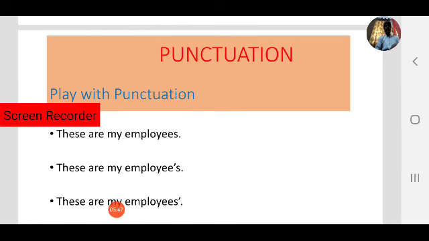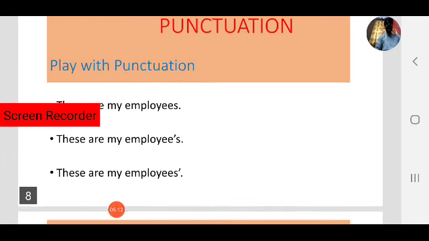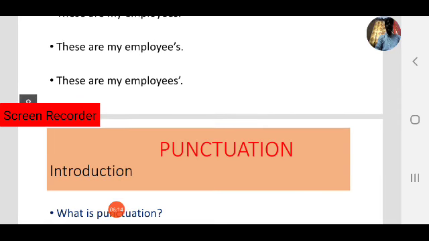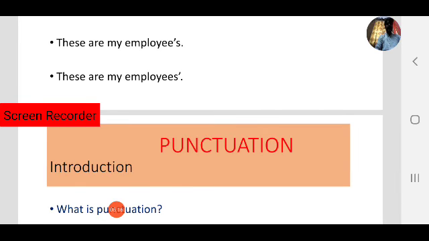Next, observe the third sentence. These are my employees' with the apostrophe after the s. This is the plural one. These things belong to my employees, plural, not singular, unlike the second one. In the second, these things belong to my employee, one person. But in the third sentence, these things belong to all the employees, plural. That is the power of punctuation.